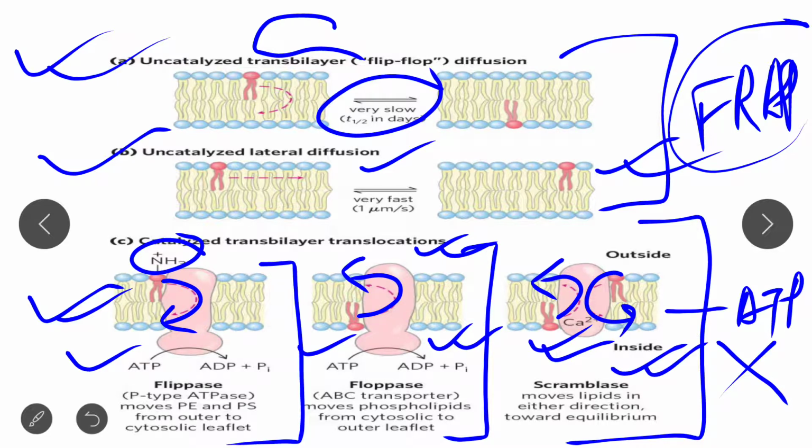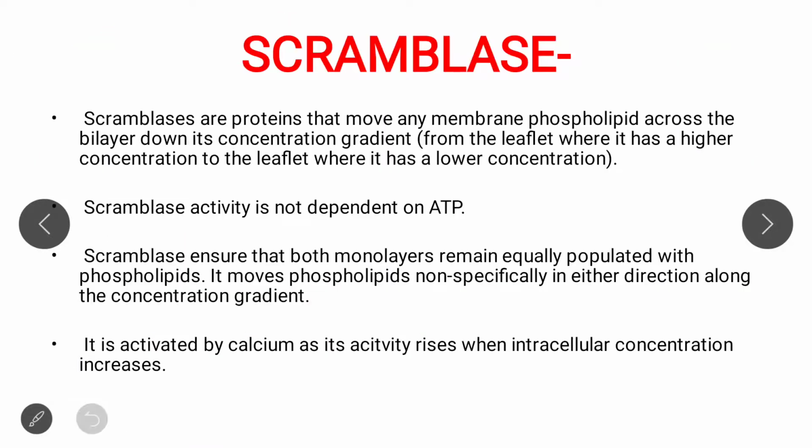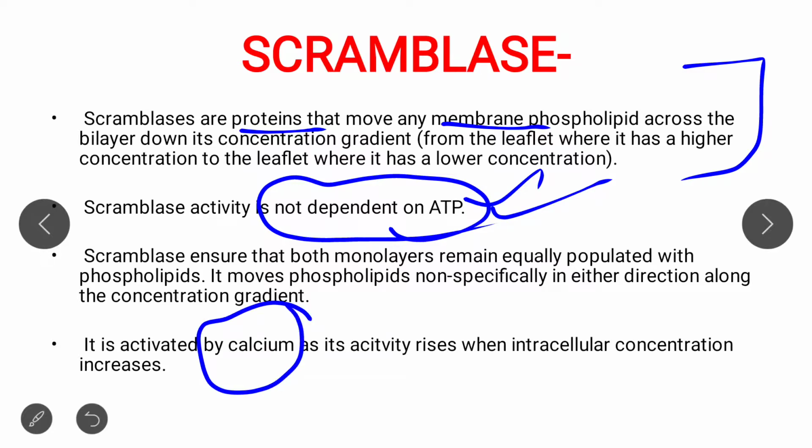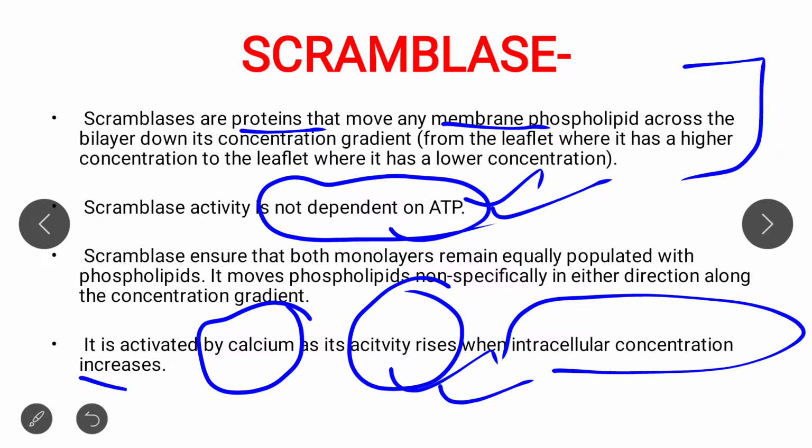Now I think with the help of these three beautiful diagrams from Lehninger's biochemistry book, you get a clear idea about flippase, floppase and scramblase. So basically, scramblases are proteins that move any membrane phospholipid across the bilayer, maintaining phospholipid equally on both sides. Second point, it is not dependent on ATP. Third point, it is activated by calcium; its activity rises when the intracellular concentration of calcium is increased.